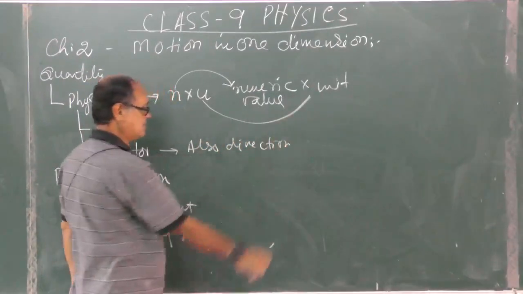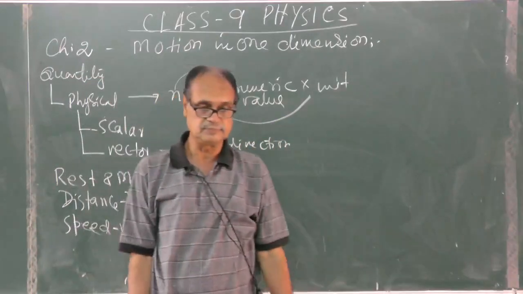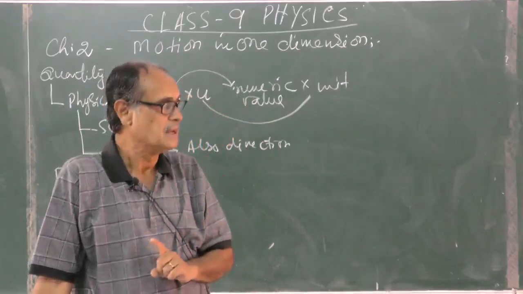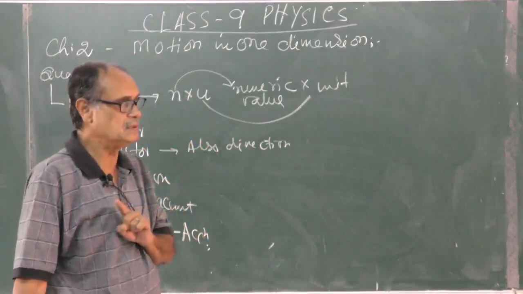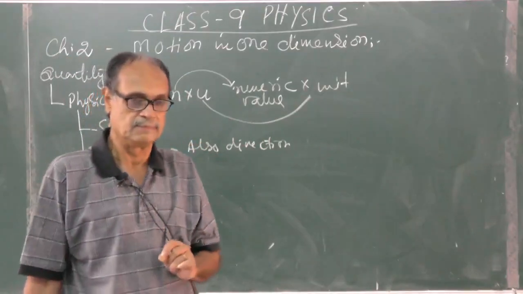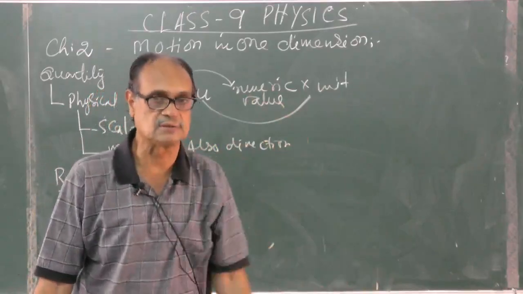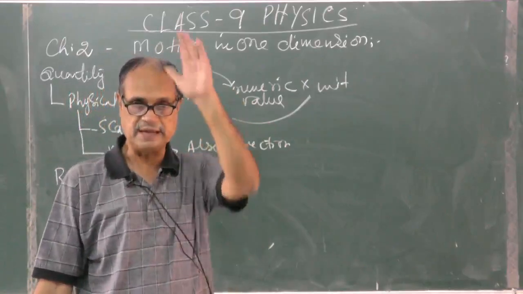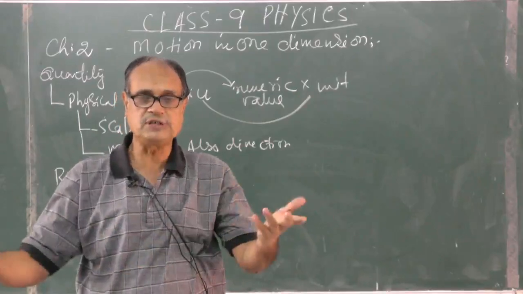This direction can be clearly mentioned. Say a distance is 5 meter, it has a meaning. Displacement is 5 meter, it is not clearly spoken. Displacement being 5 meter, you have to say which direction: north side, east side, upside, downside, lateral, leftward, rightward, which direction?